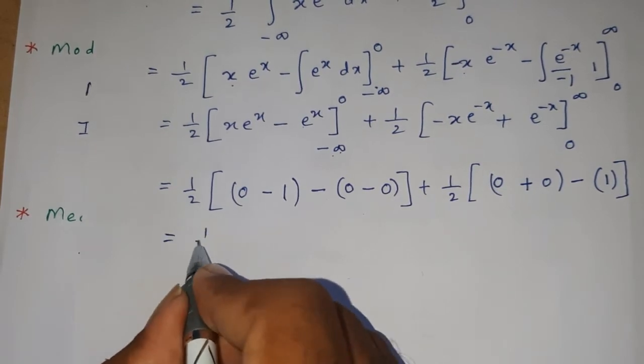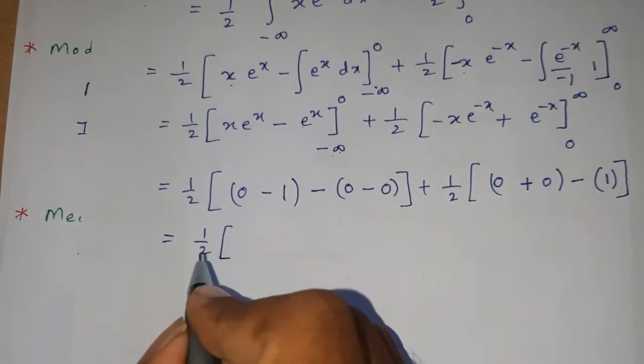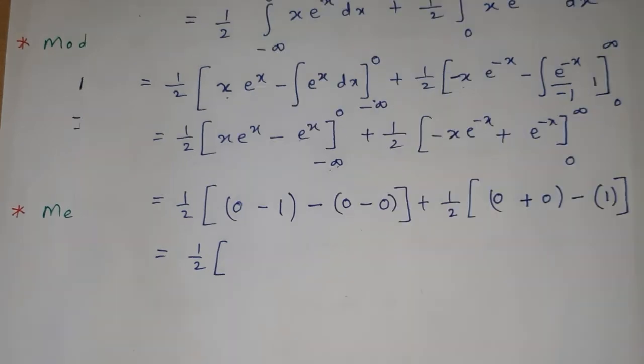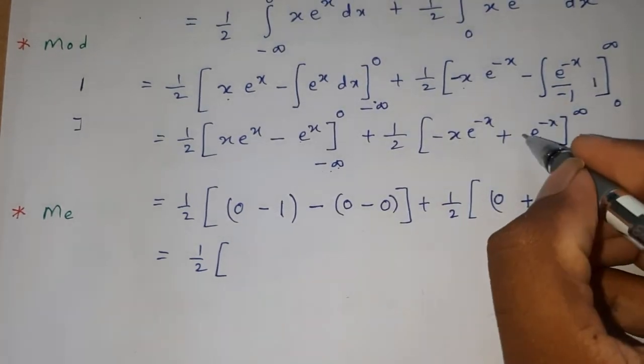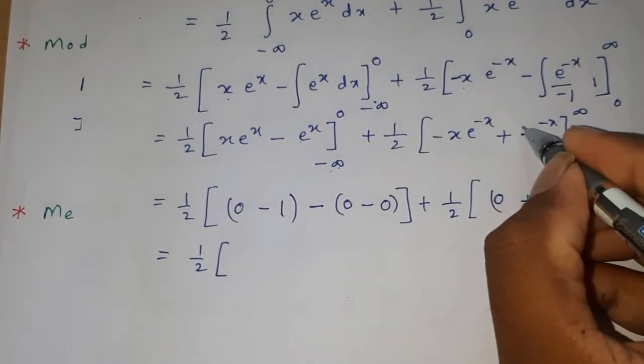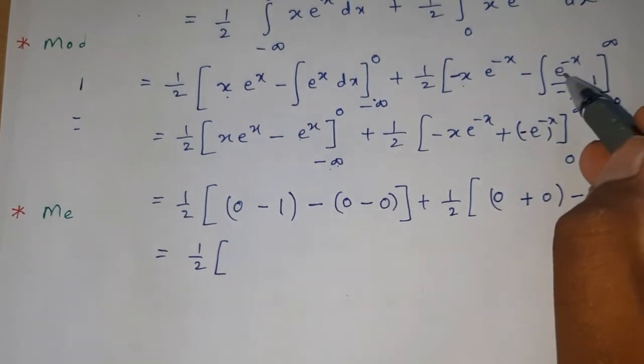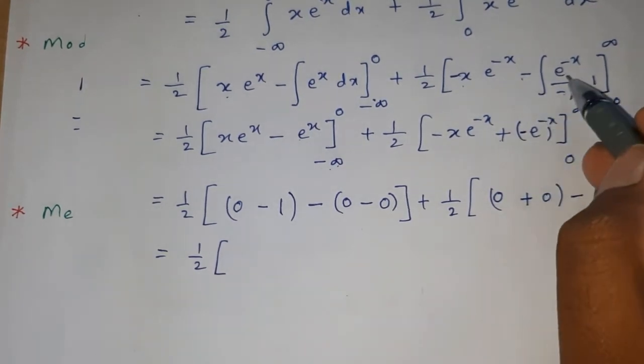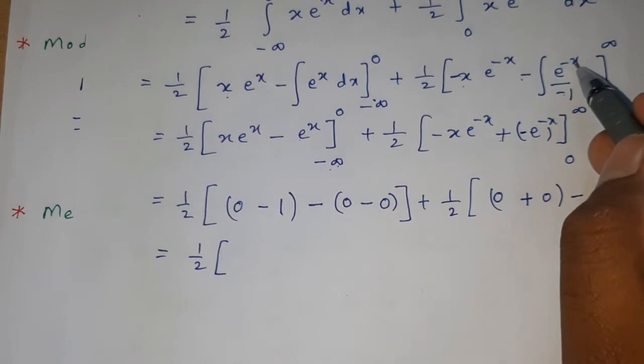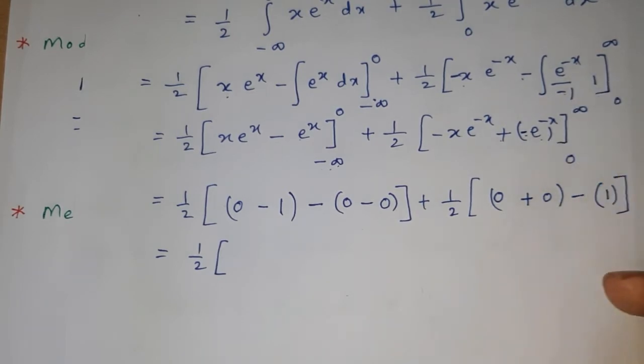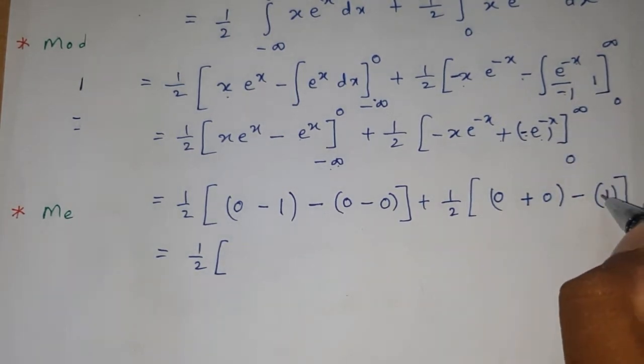Now 1 by 2 into, here e power of minus x, because minus into minus is plus, the integral value of e power of minus x is minus e power of minus x, therefore it is minus 1.